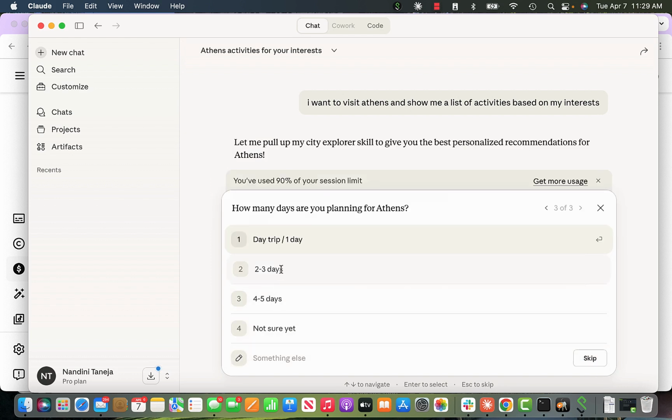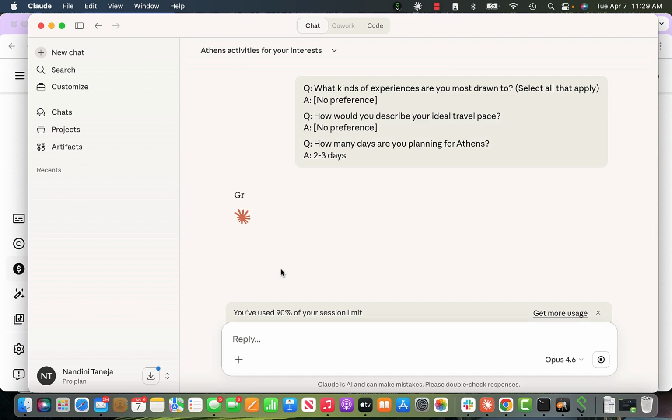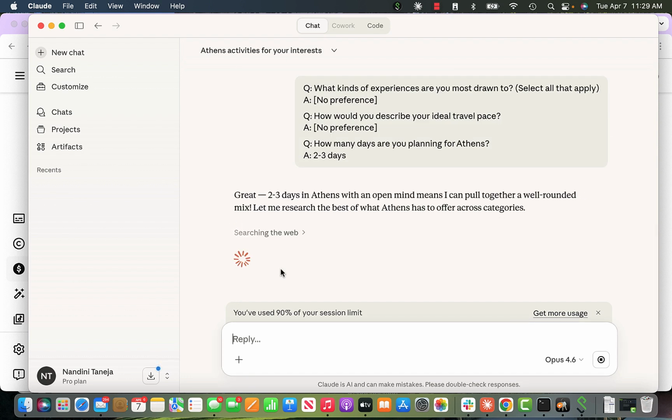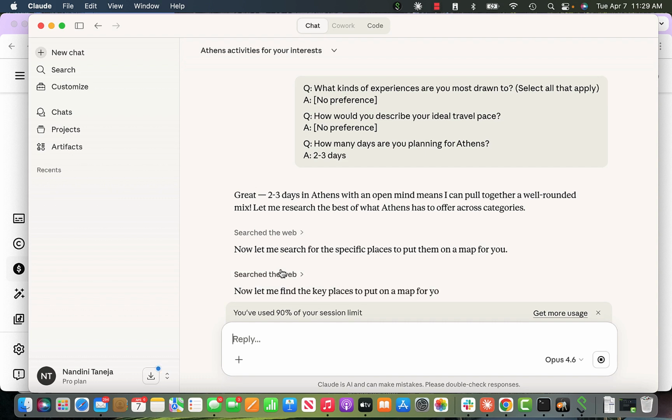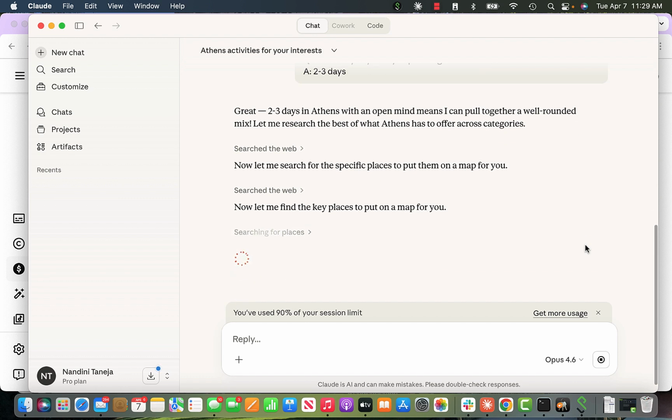I will just say it's a 2 to 3 day trip. Make sure it uses my skills.md, and then it should give me results based on that. You can build skills within a few minutes, save them as skills within your Claude, and then anytime next time you run it, it will use it. If you can see, it's still searching, and it will pull the whole map in front of me based on my inputs.